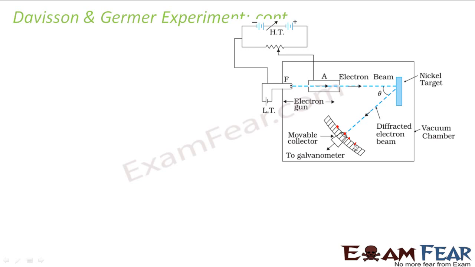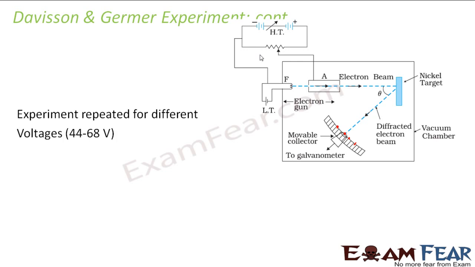And then the current associated with these electrons, due to the flow of these electrons, was measured using the galvanometer. Now this measurement was taken for different angles of scattering. Okay, and also this entire experiment was performed for different voltages. That means the voltage which is supplied by this high voltage power supply, right? So it was performed for different voltages.